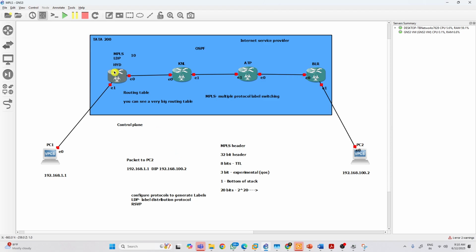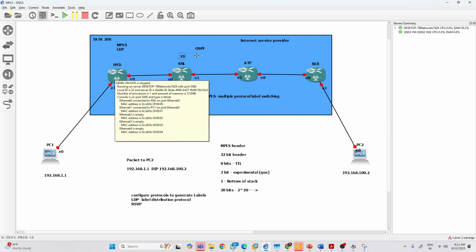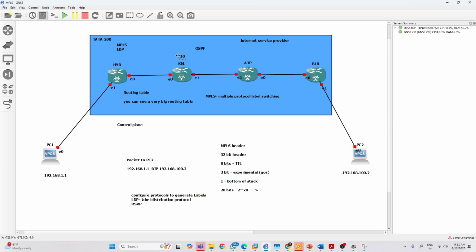So on the Hyderabad router, I just configure MPLS as well as LDP. So what will happen immediately? Once you configure LDP, the Hyderabad router will generate a label called 10 here, and it will tell the Kurnool router: Hey Kurnool router, if you are sending any traffic to me, attach this label to the traffic and send it to me.